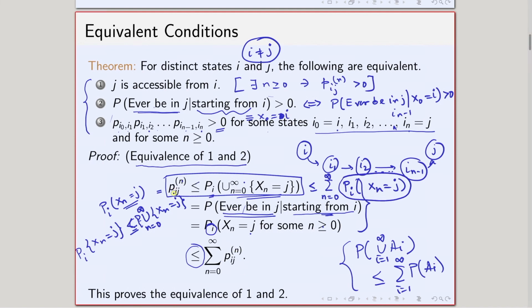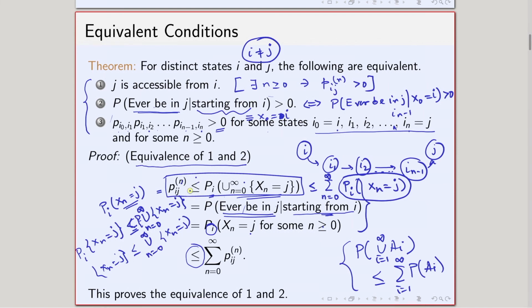So, we can write that p_ij(n) is less than or equal to P_i of the union over n equals 0 to infinity of X_n equals j, which is less than or equal to the summation over n equals 0 to infinity of p_ij(n). So, the first step is true, because I have taken a particular n here, whereas here we have all the n's. So, X_n equals j is a subset of the union of X_n equals j, n running from 0 to infinity.